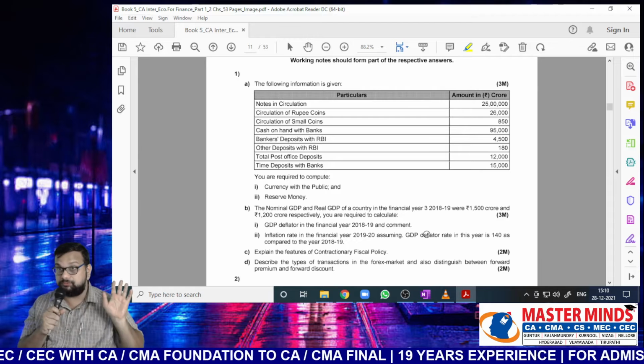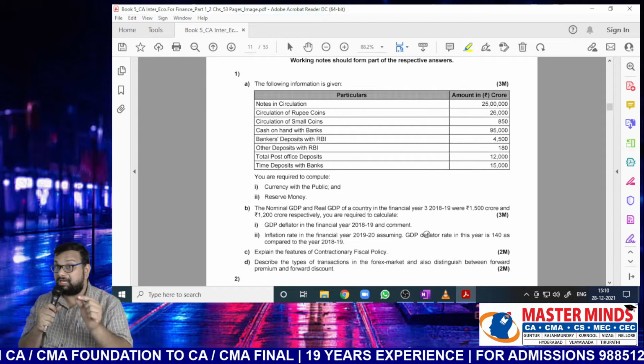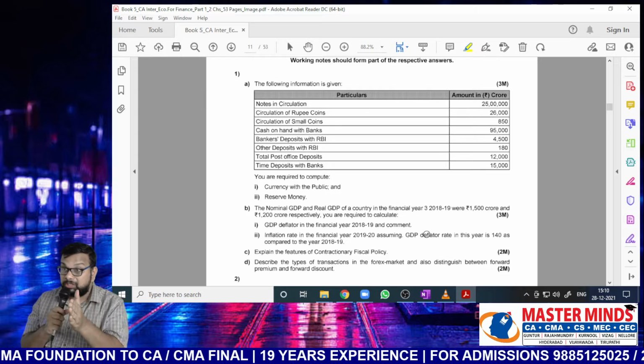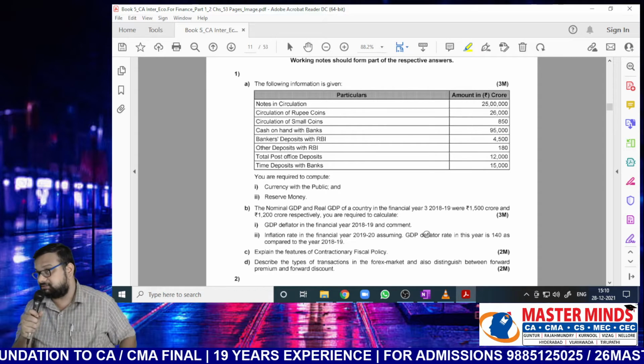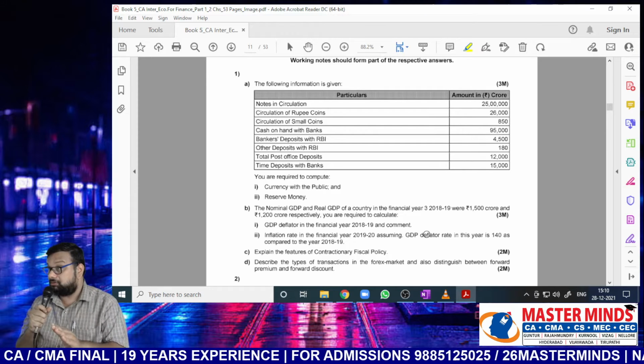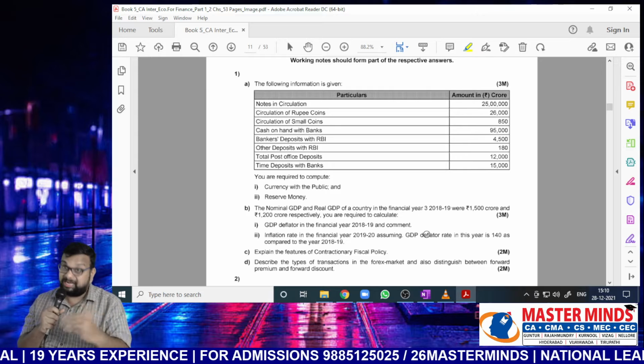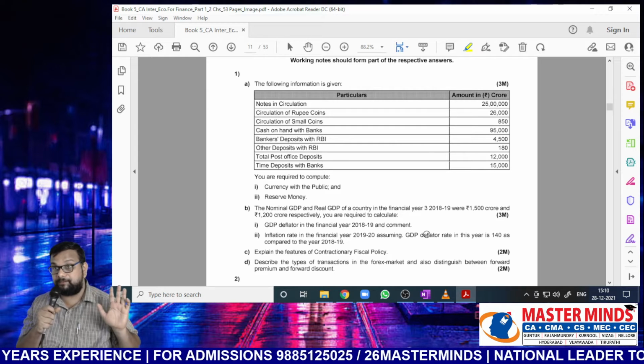There is no need to be shy. If necessary, write one step more, one point more. Don't cut the content or the steps, or you may lose marks. There is nothing wrong in writing more, as long as it is relevant. If you are irrelevant and writing more, or irrelevant and writing less, then also you will not get the marks, Nana.